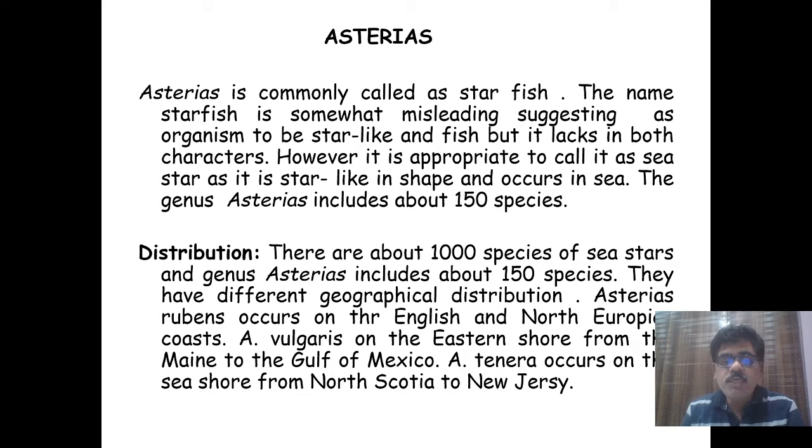They have different geographical distribution. Asterias rubens occurs on the English and North European coast. Asterias vulgaris occurs on the eastern shore from Maine to the Gulf of Mexico, and Asterias tenera occurs on the seashore from Nova Scotia to New Jersey.